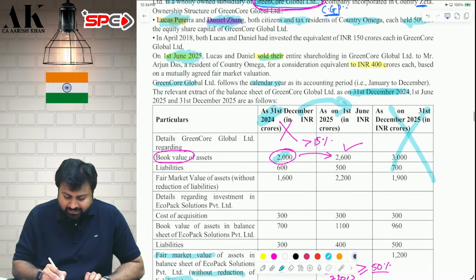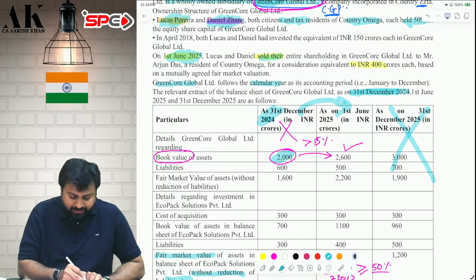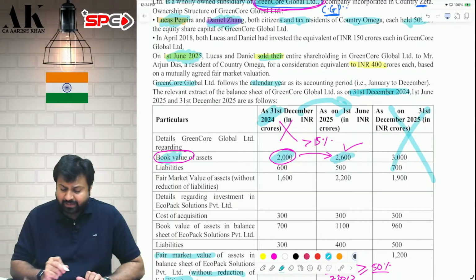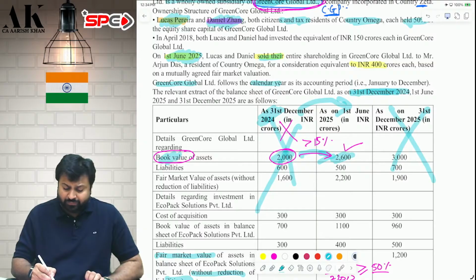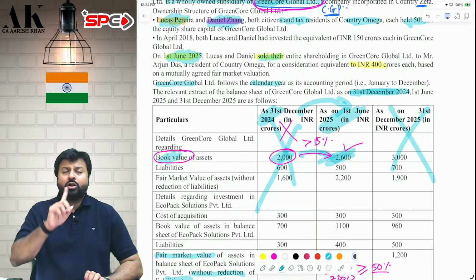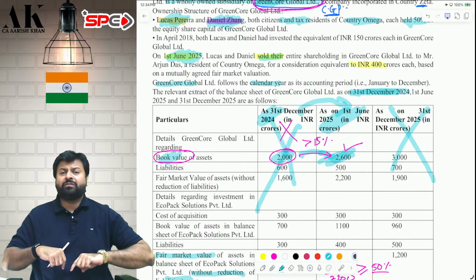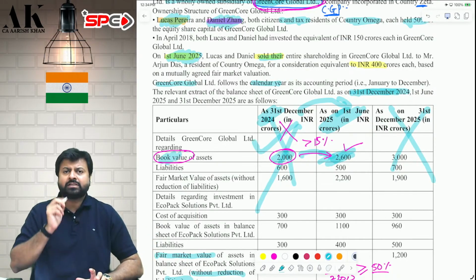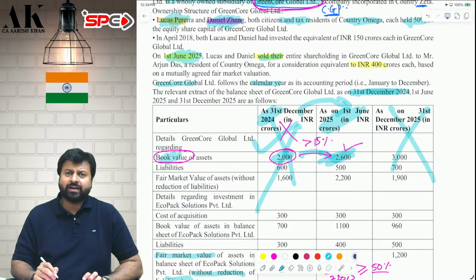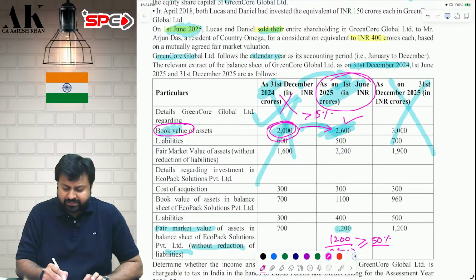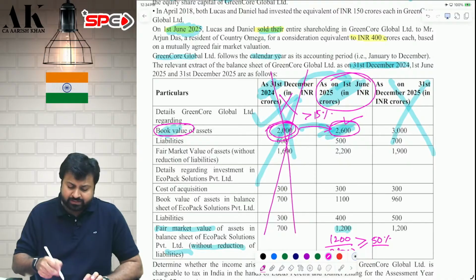So, what is the book value of asset on 31st December? It is 2000. Check. This is the Green Core book value of asset. What is the book value of asset on the date of transfer? It is 2600. Is it increasing by more than 15%? Yes. Therefore, you will take the specified date as 1st June, not 31st December. If the increase in book value of asset would have been below 15%, then we would have taken 31st December as your specified date. So, the specified date is 1st June 2025 because the book value of asset as compared to the last balance sheet date is increasing by more than 15%. Therefore, the other date is not relevant.